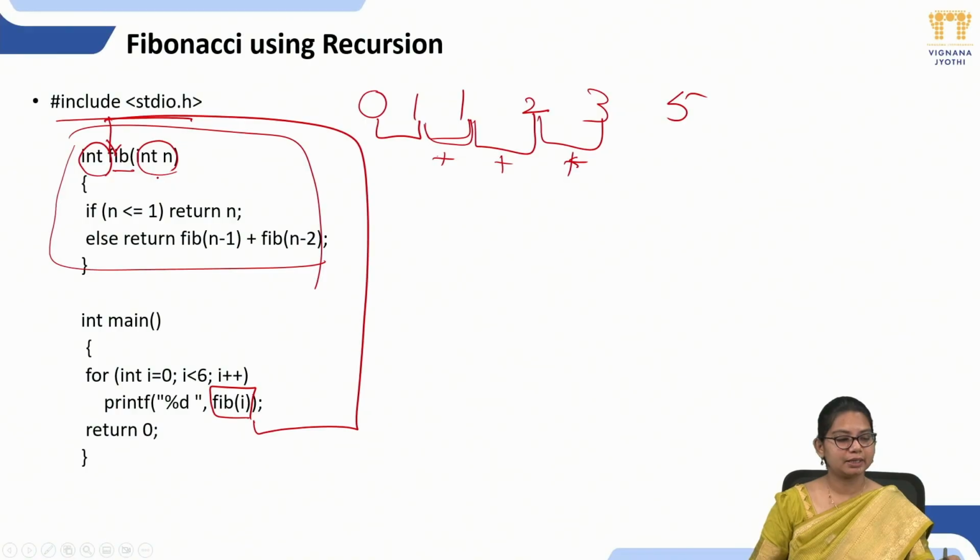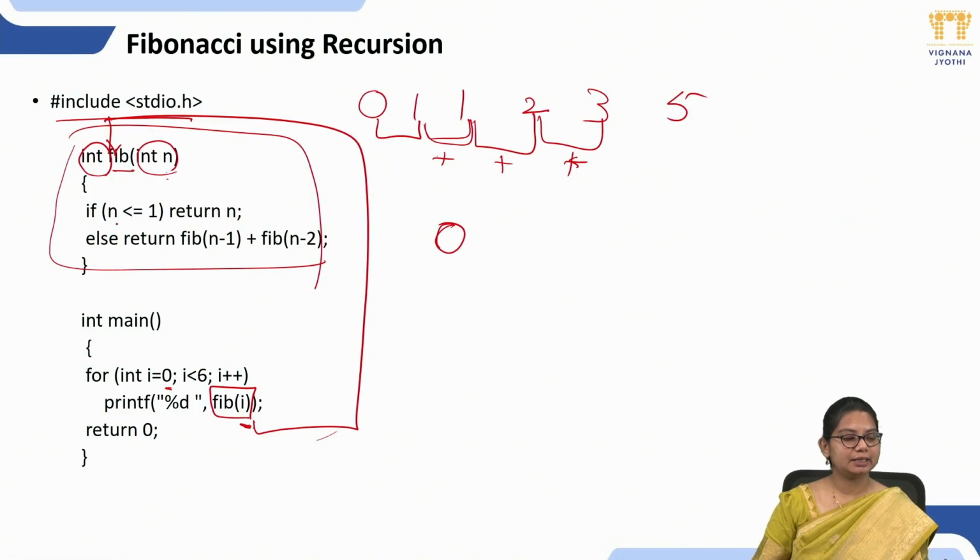What is my n here? This is the formal parameter. What is my actual parameter? i. So the i value will be taken, which means the n value will be considered as 0. Now we are going into the function.